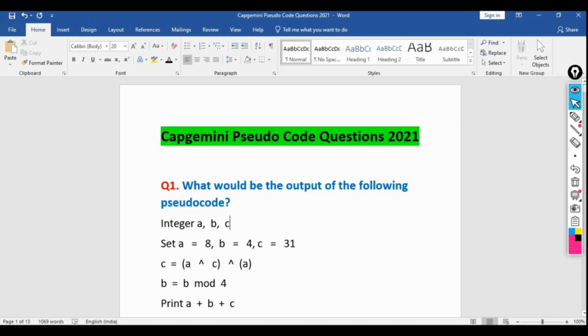In our next video, we'll be discussing the game-based aptitude questions or MCQ questions, as well as the psychometric or managerial MCQ questions. We'll be uploading that video after 1 to 2 days.